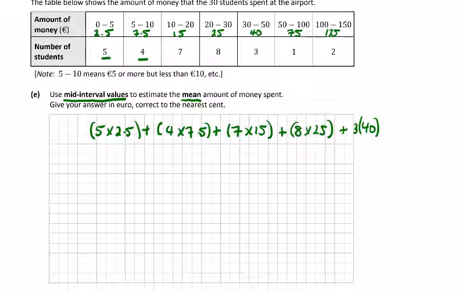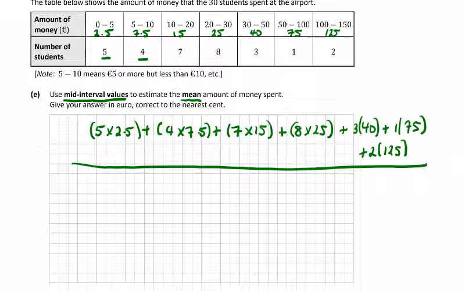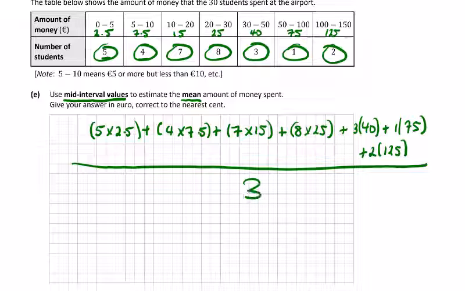You can write them like this if you want to, save a bit of time, or if you're stuck for space. People are worried now about the scanning of the exams. You do need to fit them in between the lines, not to panic you or anything. And then we have to divide by the total, which are all these: 9, 16, 24, 27, and 3 is 30. So you can just type this straight into a calculator.